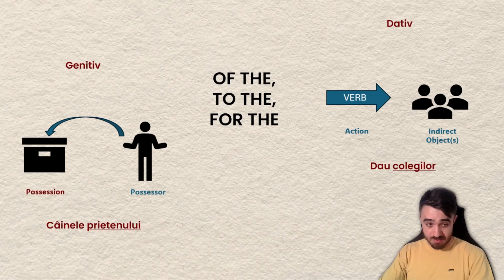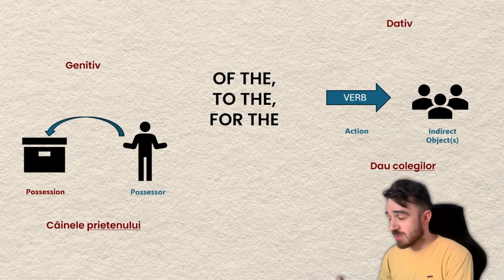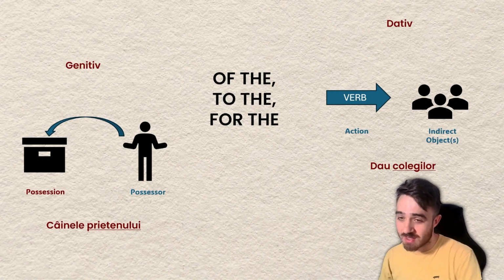It will just have switched the order in English, because you can say, for example, friend's dog, but also the dog of the friend. And with dative, you will say, I give to the colleagues, or I give for the colleagues. Sometimes it makes more sense to say for, but normally it's a to. That's the situation with the meaning of the genitive dative definite articles.